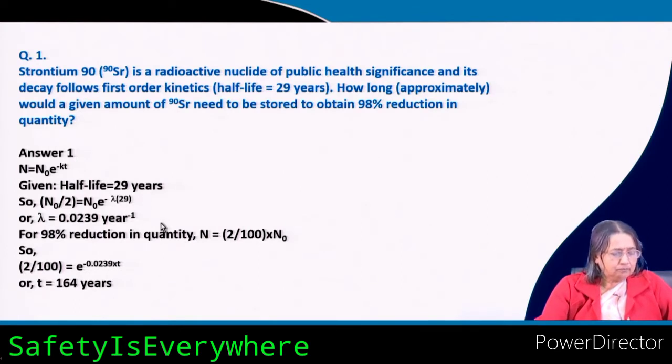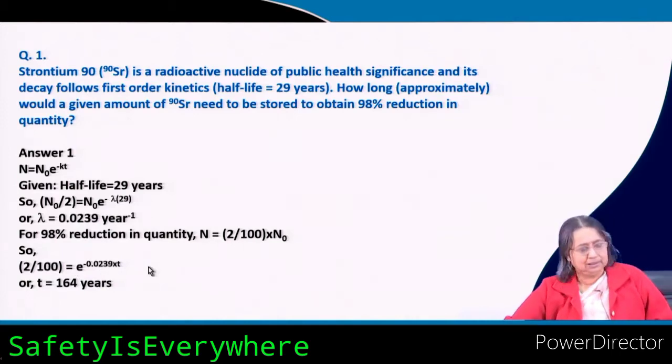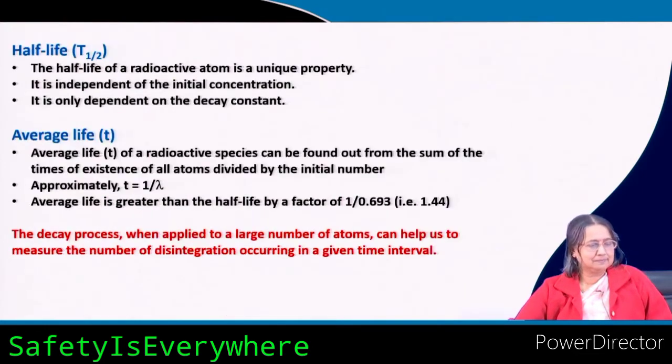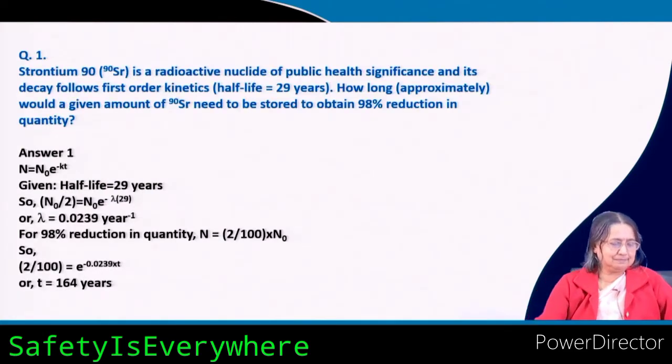So, lambda is 0.0239 per year. And then for a 98% reduction in quantity, you can use the formula N is equal to N0 e to the power minus lambda t, and use it to find out the time T. This is a very simple example.